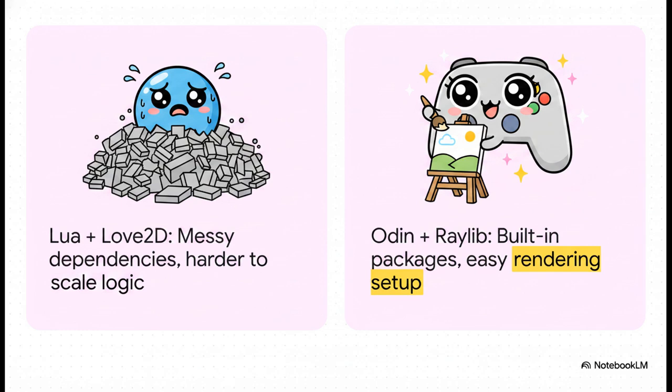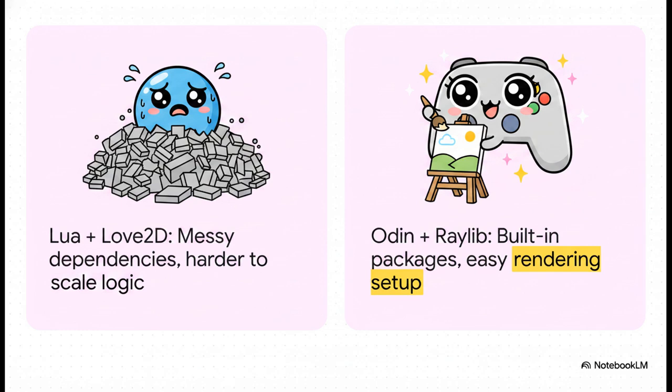The source developer points out that Raylib's interfaces are vastly superior to Love2D's. For example, rendering is incredibly intuitive now. You basically just draw a texture to a source rectangle. Want it upside down? Just flip the rectangle. Want it scaled? Adjust the size. By simplifying rendering to just sources and destinations, Odin and Raylib let the developers stop fighting the framework and actually focus on the game itself.